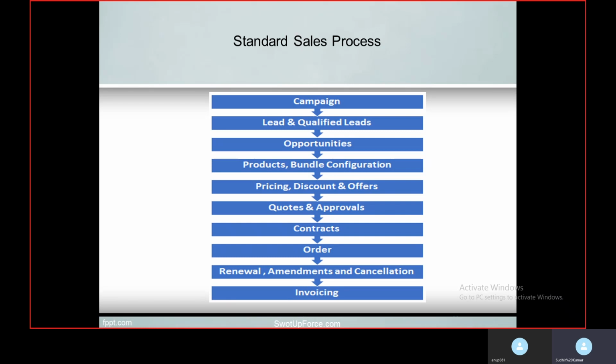Amendment: sometimes a customer asks to modify the quantity of an ordered product, or may ask to renew or cancel the existing contract and order. So these kinds of activities come under renewal, amendment and cancellation.